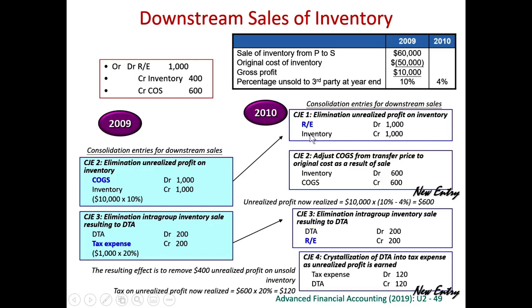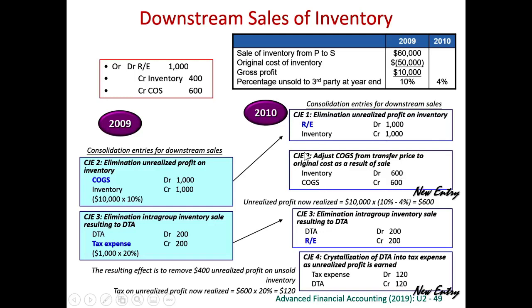So therefore, we don't need to credit all this inventory because out of this credit inventory 1,000, 6% out of 10% has been sold. Therefore, we debit back the inventory 6 out of 10, that means 600. So we debit inventory 600 and I credit cost of goods sold 600, because whenever you debit inventory, cost of goods sold will be smaller. So we credit cost of goods sold. So we may combine these two journal entries into one.